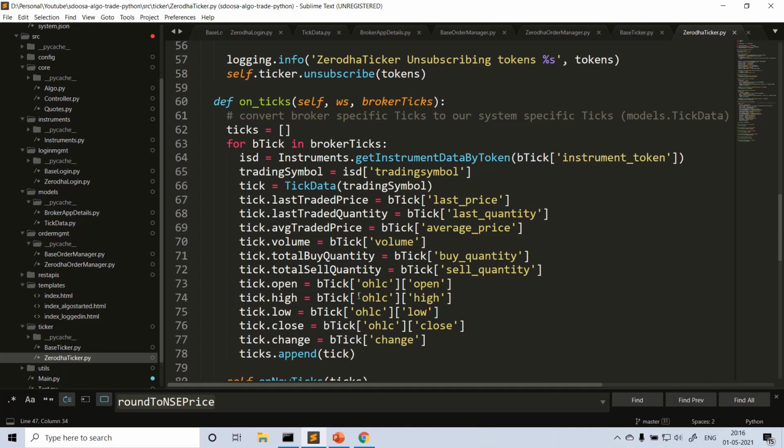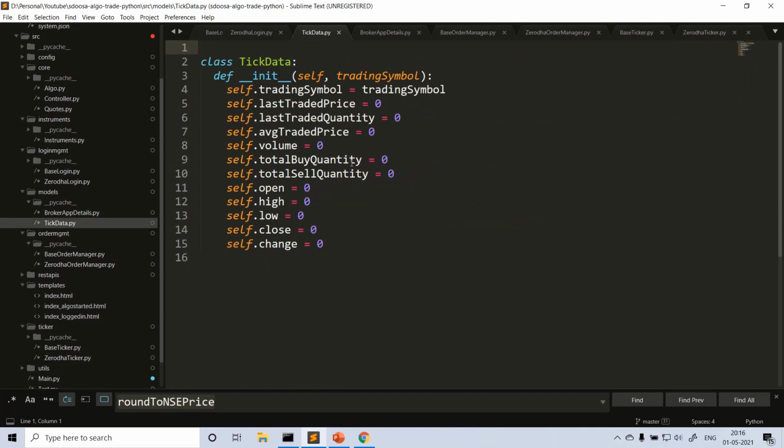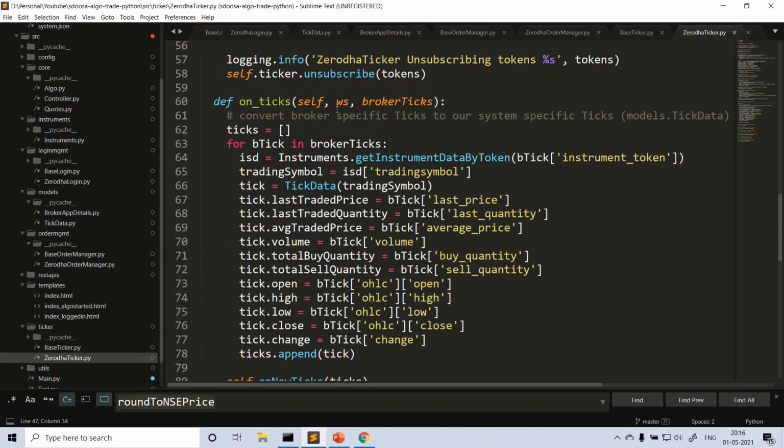So what I did here, I'm creating a common model. Here I call it tick data. So across our application, whichever broker it is doesn't matter, whatever the function is doesn't matter. I created this tick data, so this is the object we are going to use across our application. From the Zerodha ticker, the data we get is the broker ticks. This data is in a different format for each broker. So what I'm doing here, for each broker tick, I'm converting it into our system tick data. This tick is nothing but our system tick data. Okay, this is the model here.